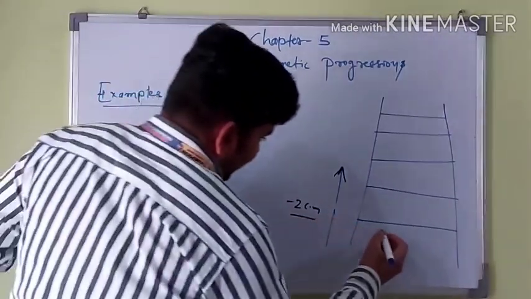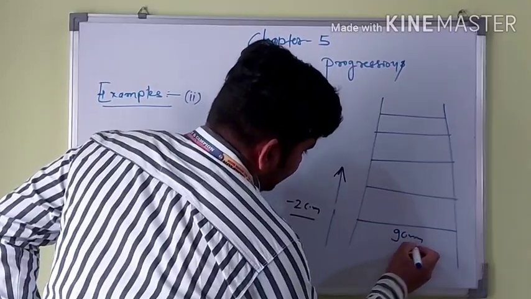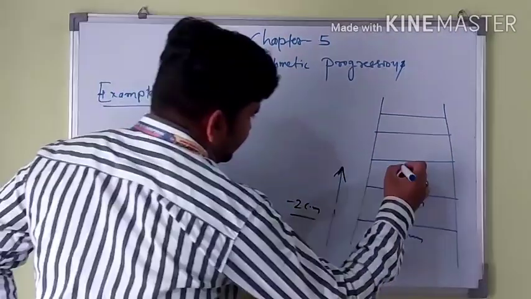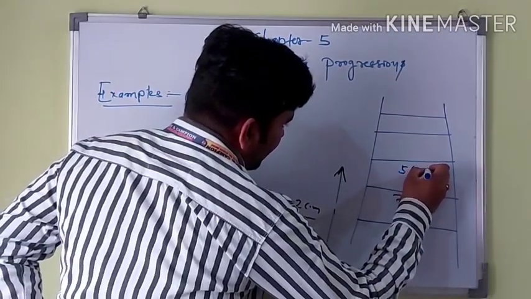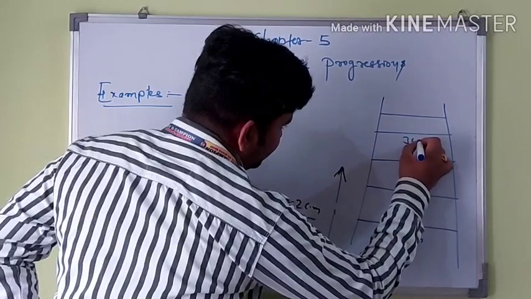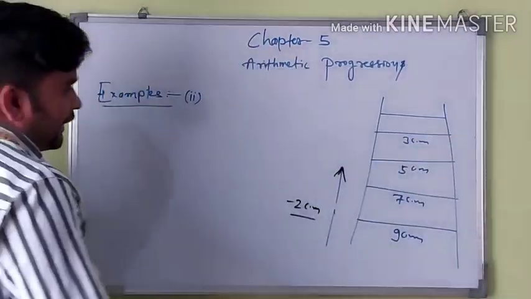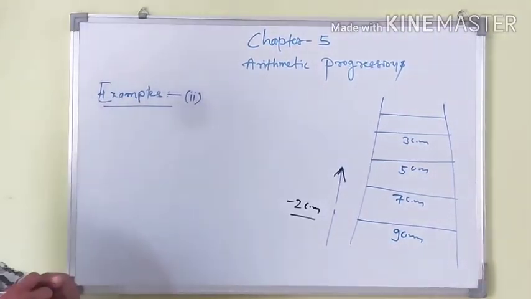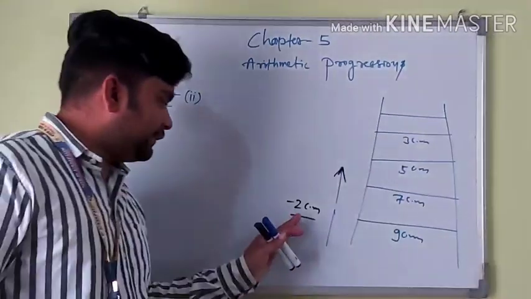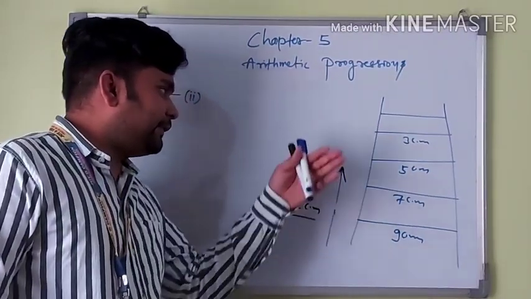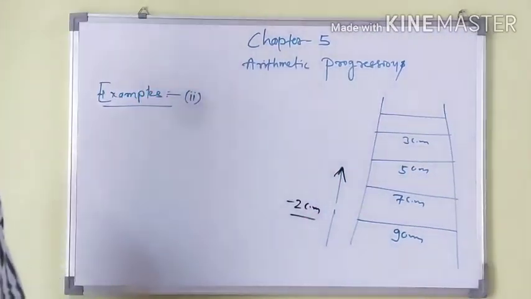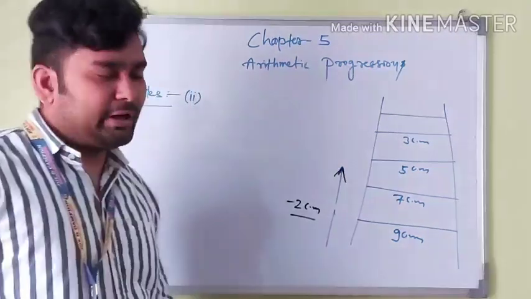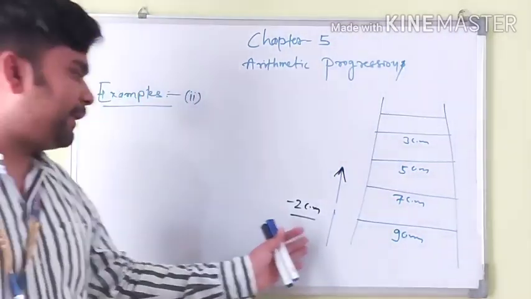That means when the size is 9 centimeters, the next size is 7 centimeters, the next is 5 centimeters, and the next is 3 centimeters. So this follows some rule and pattern. The rule is that 2 is decreasing as the height increases.